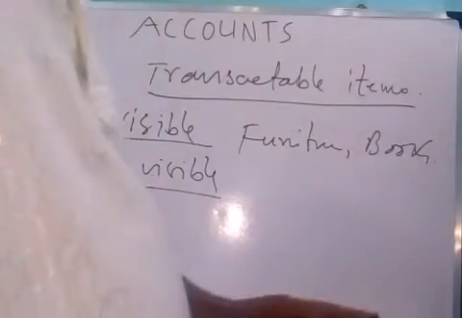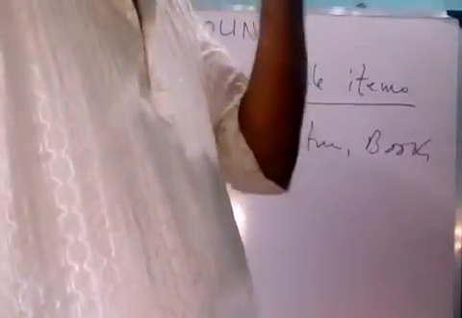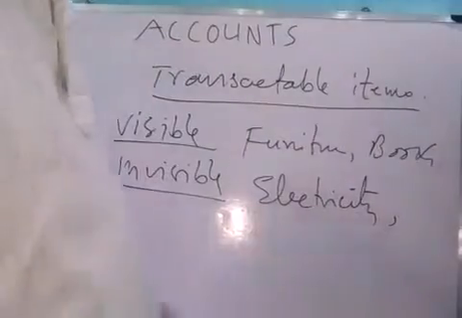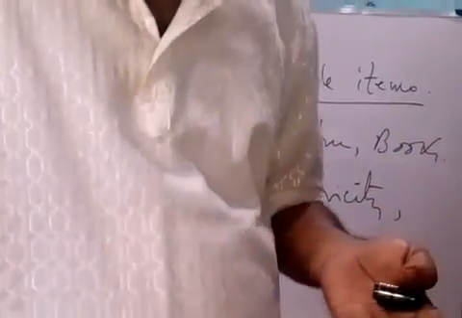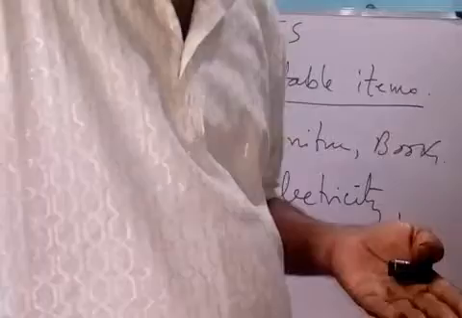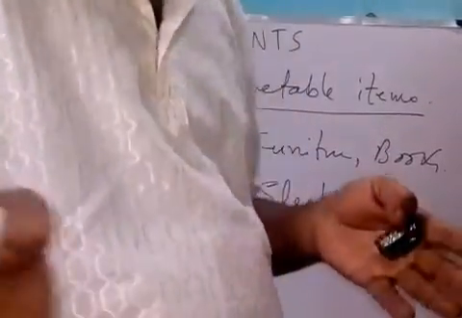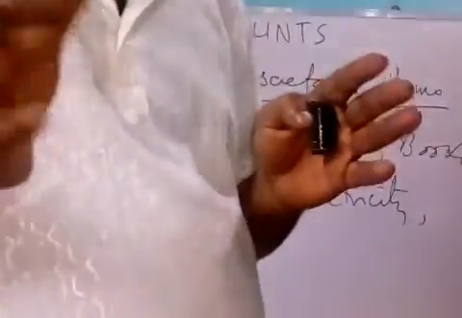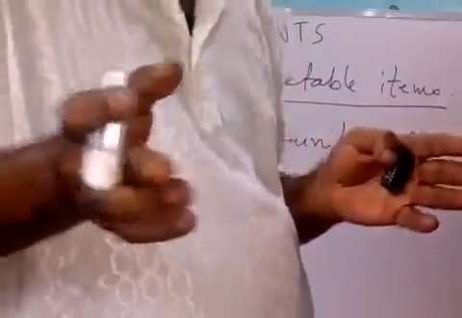Invisible items can be purchased or sold, such as electricity. You are purchasing electricity; electricity cannot be seen. We are purchasing medical treatment. That means you are paying something to the doctor. The doctor is selling you what? The medical treatment, which cannot be seen.